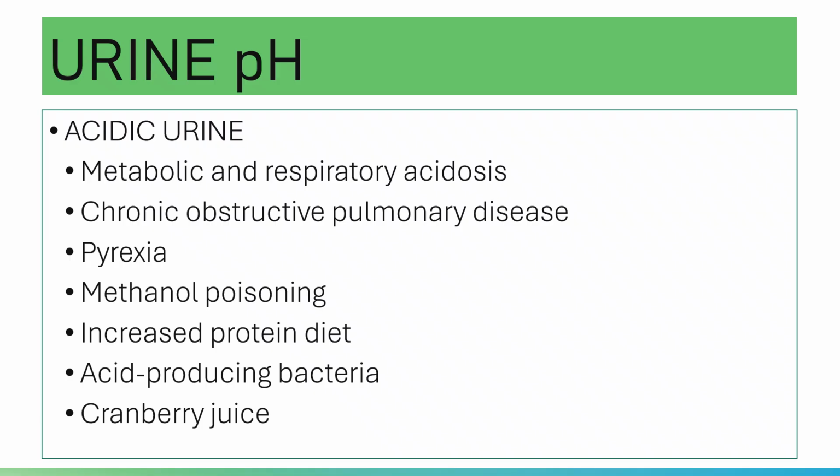Okay, and so your acidic urine is seen in cases of metabolic and respiratory acidosis. Of course, in metabolic acidosis and respiratory acidosis, there is increased acidity, or a decreased pH. Please note, in metabolic and respiratory acidosis, there is a decreased pH.